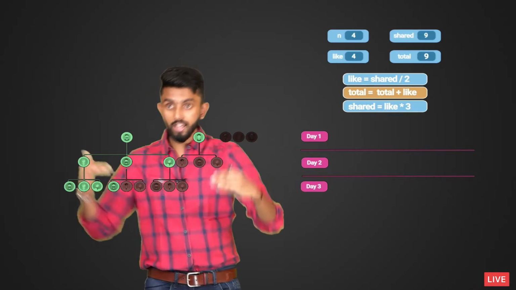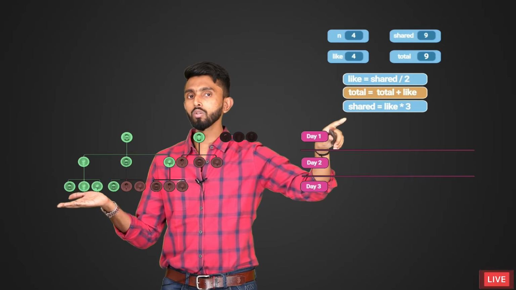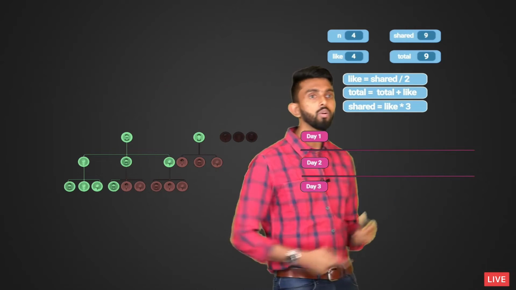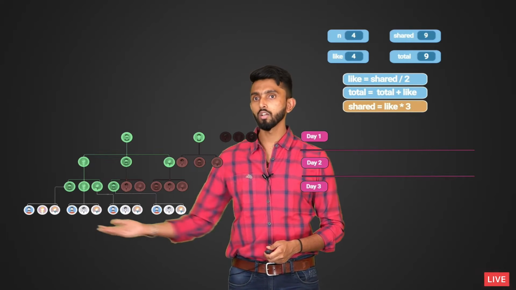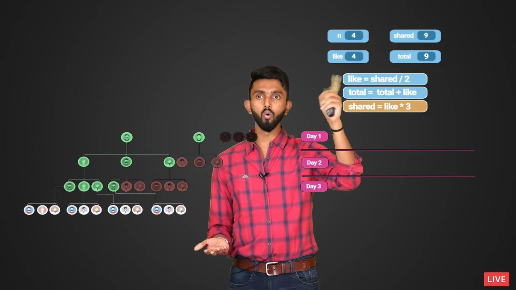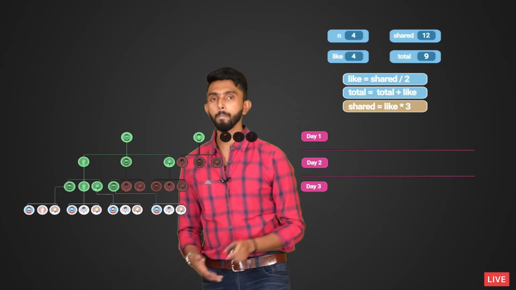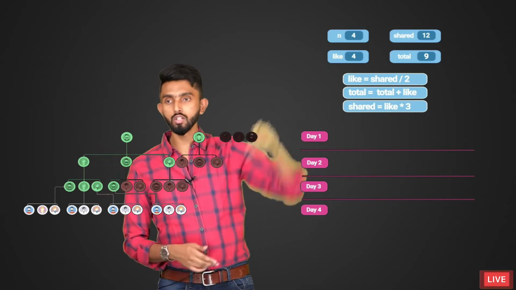Next, we have to find out for the next day how many people it will be shared to. That is very simple. Whoever has liked, into 3, those many people will be shared to. So that's what I'm doing. Shared is equal to like into 3, and you know these people will further share it. So 4 into 3 is 12 people, and that is what I'm updating. See, shared is 12.